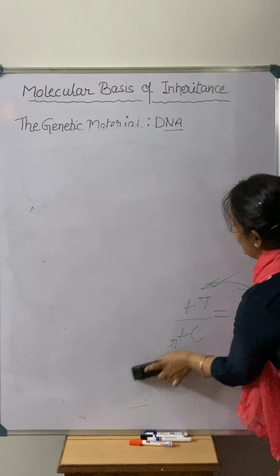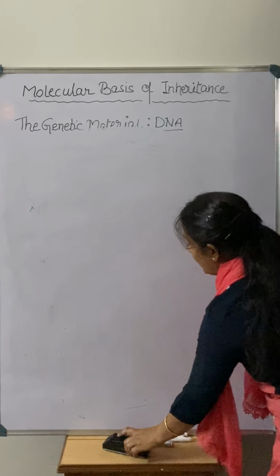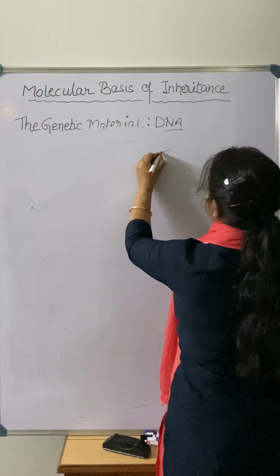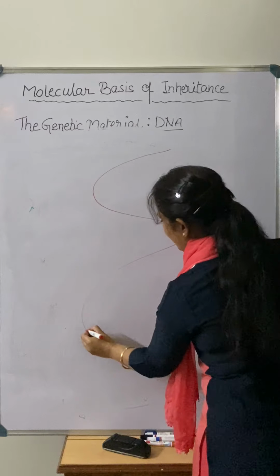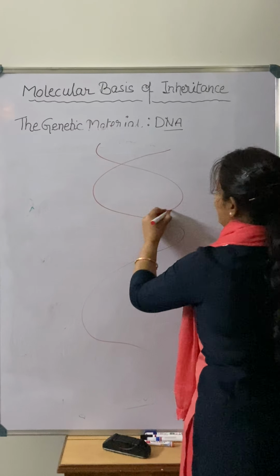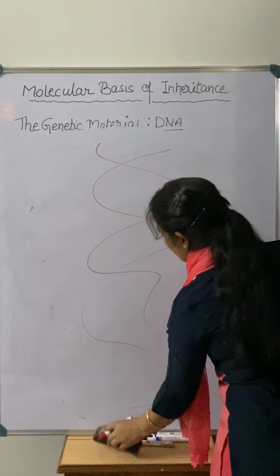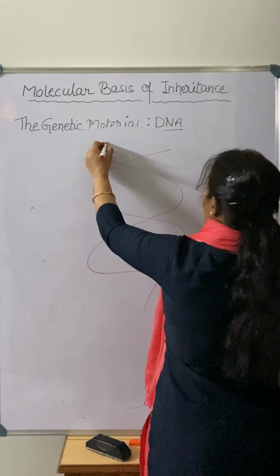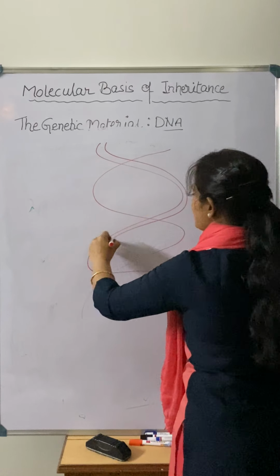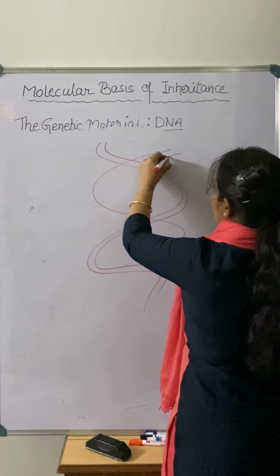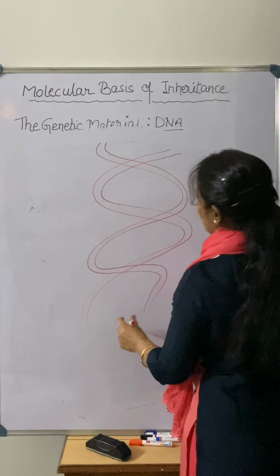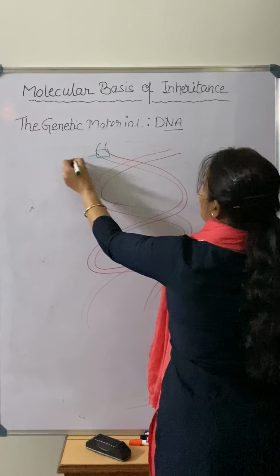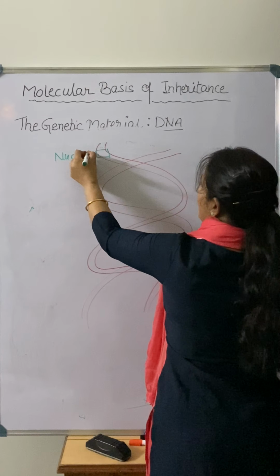So according to them, they told us that DNA is a right-handed double helical structure. So this is the DNA according to them. And this helix is made up of what? This helix is made up of base pairs. That base pair means they are having a nucleotide.